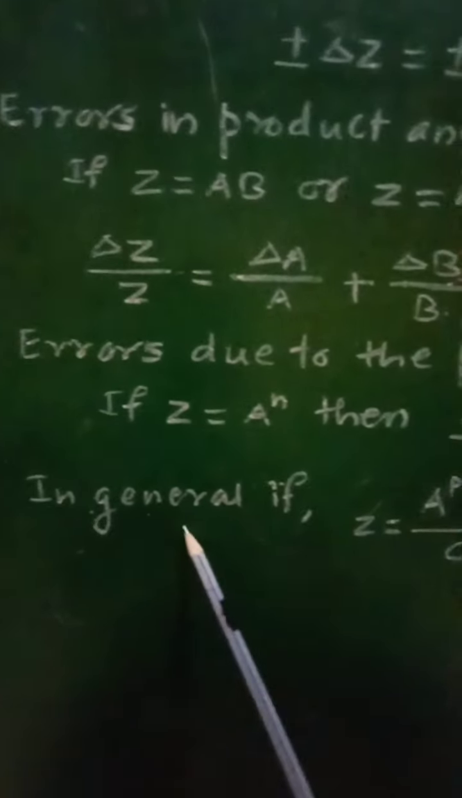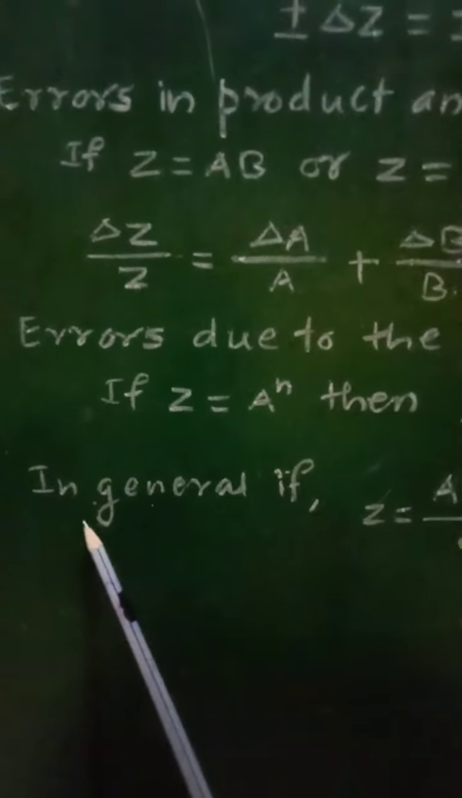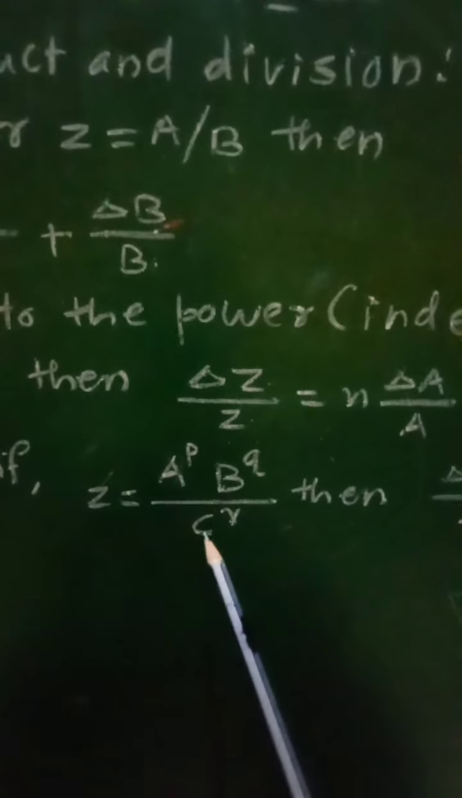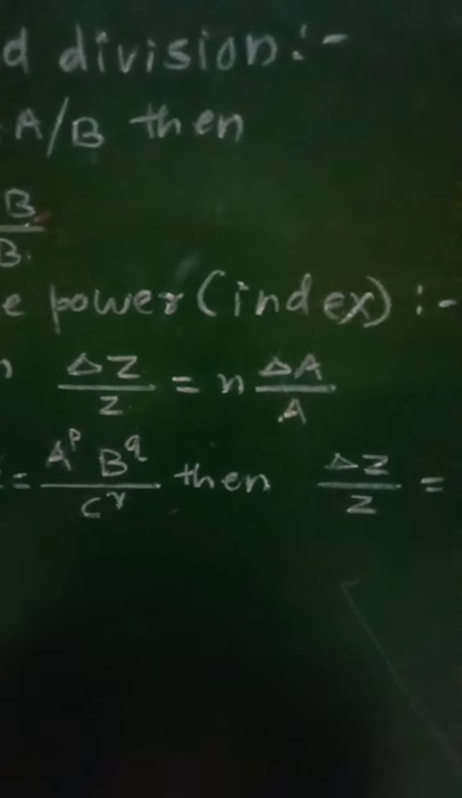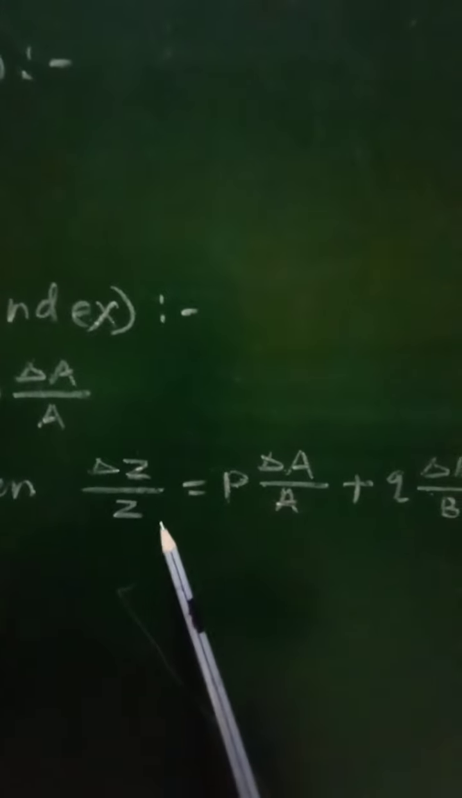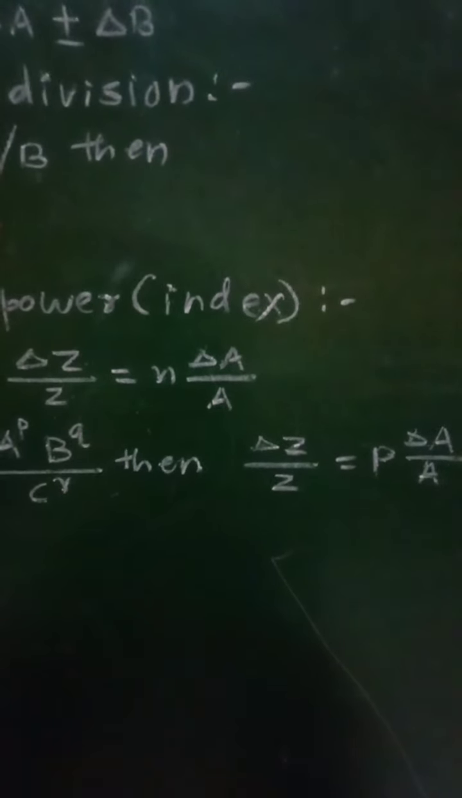Or in general we can write, if instead of a single physical quantity, there are a number of physical quantities measured, then in general if Z is equal to A raised to P, B raised to Q upon C raised to R, so A, B, C like these three physical quantities are taken, then the error present will be delta Z upon Z equal to P into delta A upon A plus Q into delta B upon B plus R into delta C upon C. So these are some of the formulae related with measurements and their units.